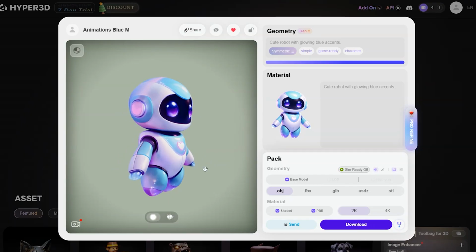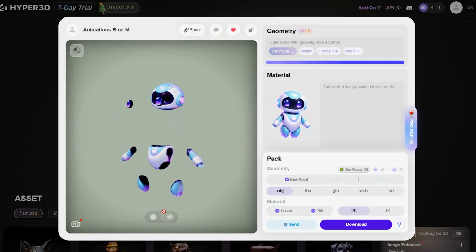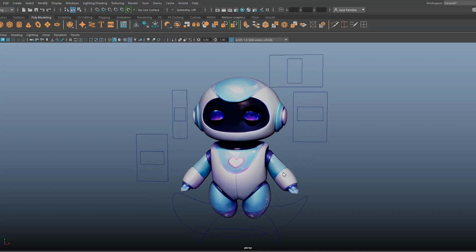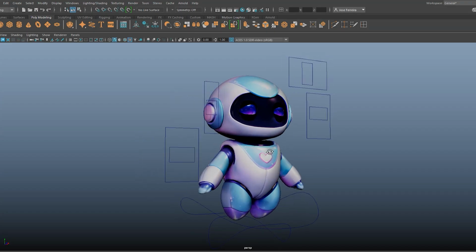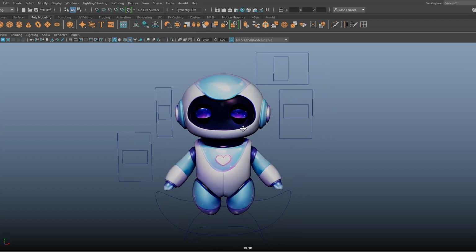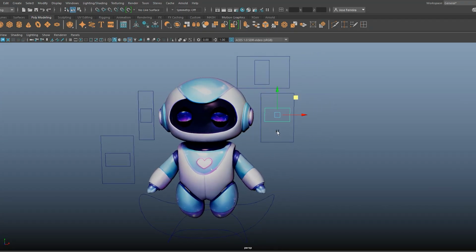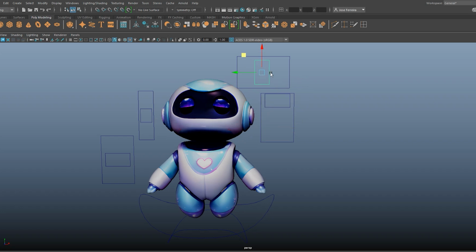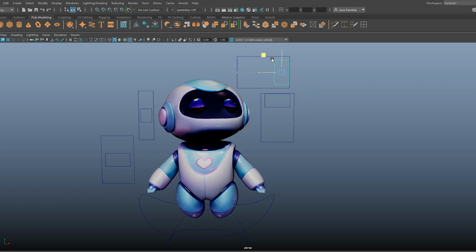Then I used Hyper 3D to generate the 3D model with textures, imported it into Maya, and voila. This is the result. I created a controller for the head, a controller for the neck rotation, and controllers to blink the eyes. You also have a controller for the body rotation, especially when he's flying, and a main controller for the whole body that you can manipulate as well.